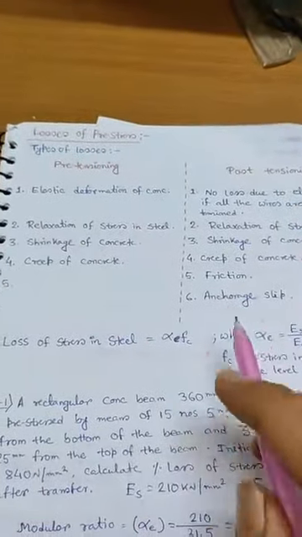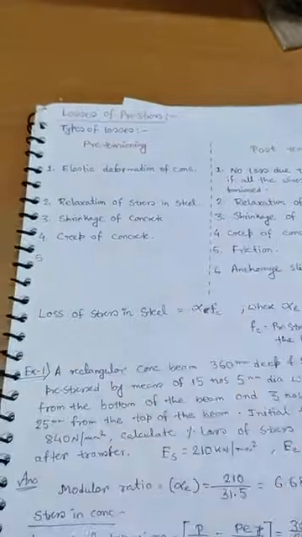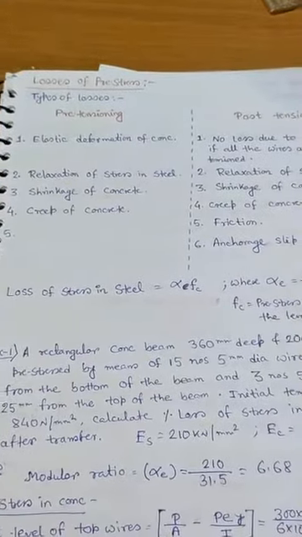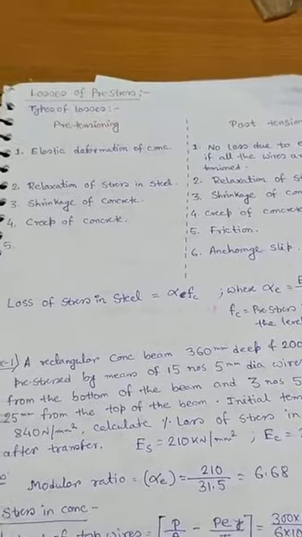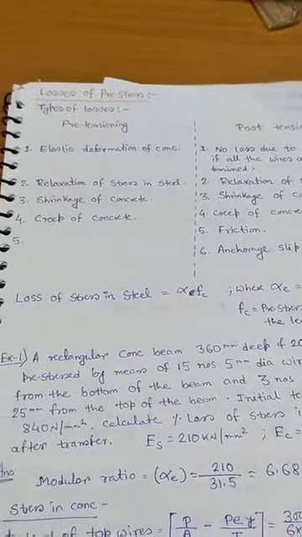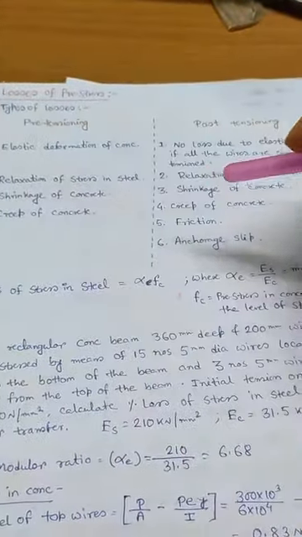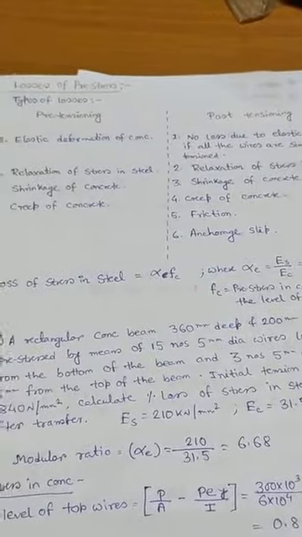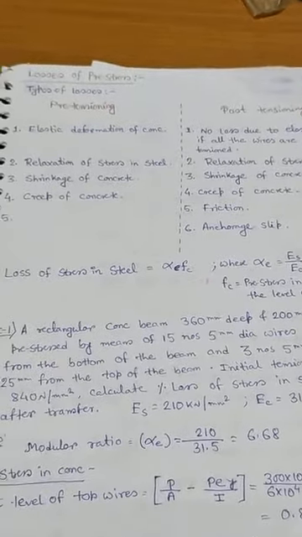Now let us elaborate elastic deformation of concrete. So what is elastic deformation or elastic shortening of concrete? In pre-tensioned concrete, when the pre-stress is transferred to concrete, the member actually shortens, right? And the pre-stressing steel also shortens with it. Hence there is a loss of pre-stress.